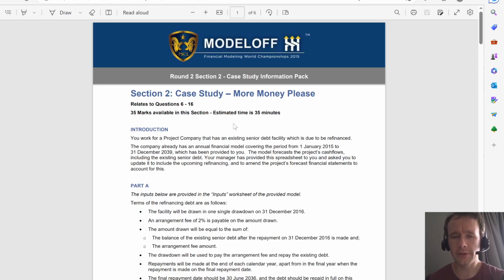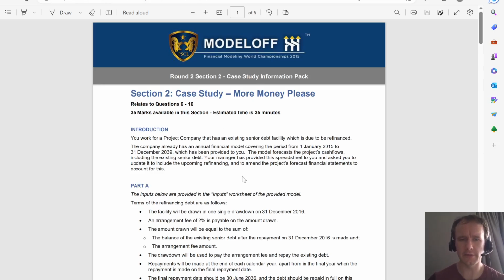And there's one thing that's quite interesting about this case, and it's one of the big differences between a typical competition case like ModelOff or FMWC and the real world: the proportion of time that you spend building something from scratch, as opposed to modifying an existing thing, or more specifically, modifying something that somebody else made. Most of the models in these cases get built from scratch, but in the real world, a lot of the time you've got to deal with refreshing something that you built a while ago or something that somebody else built a while ago. And that's what we're doing in this case.